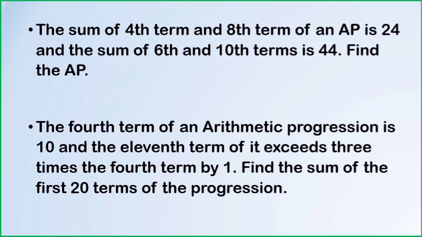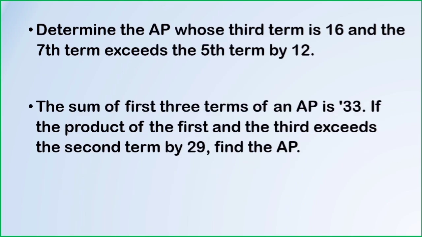There are two conditions given: A4 equals 10 and A11 equals 3 times the 4th term, that is 3 times A4 plus 1. By using this equation, solve to find out the value of A and D. Substitute in general form of AP to get the required AP.